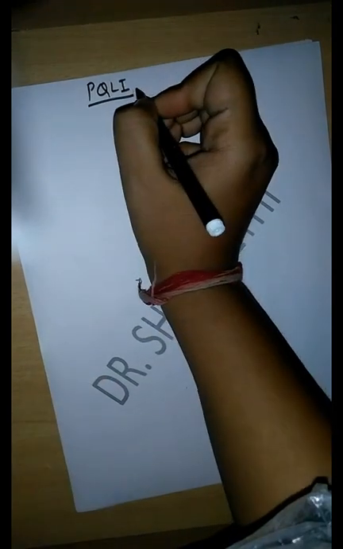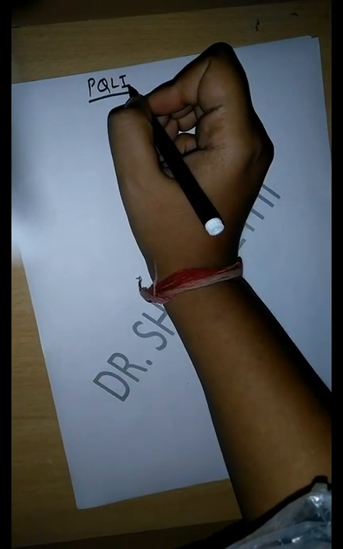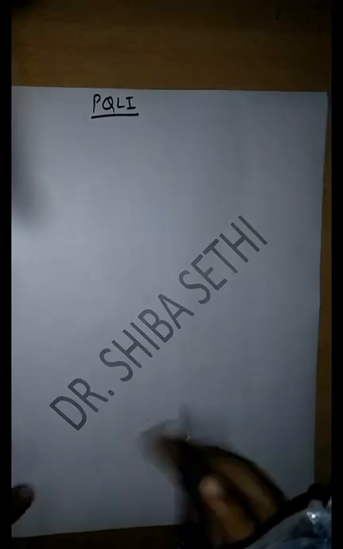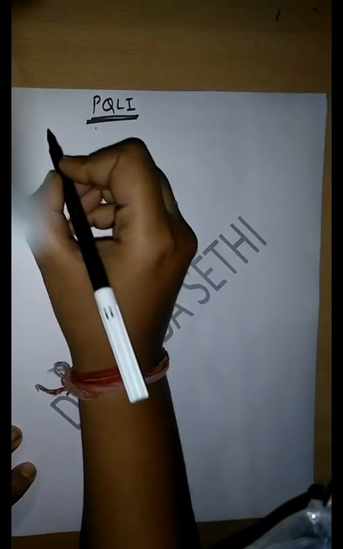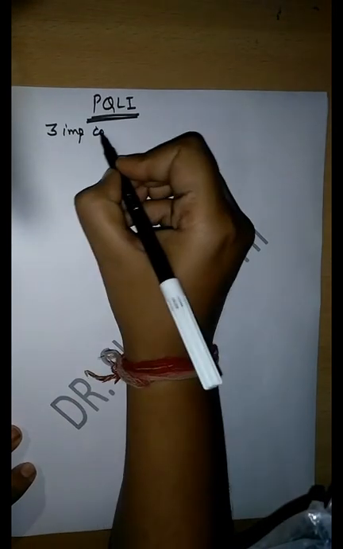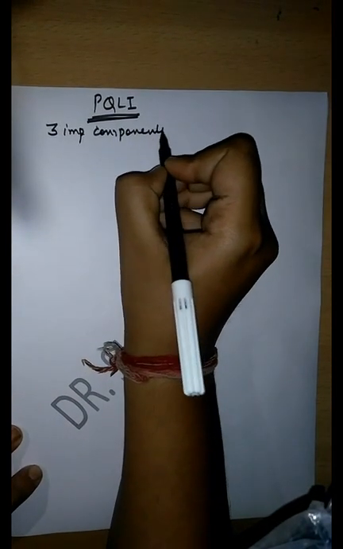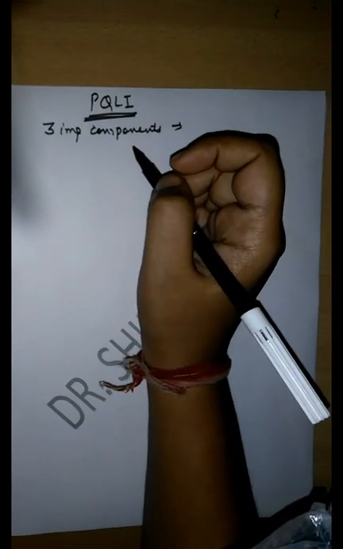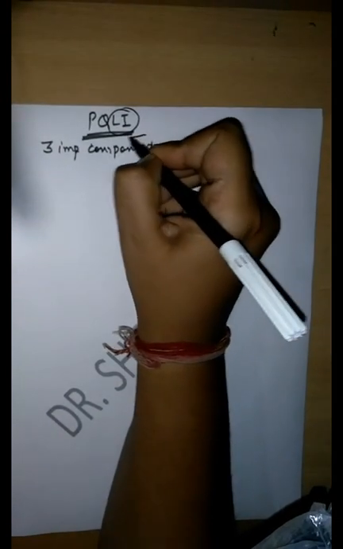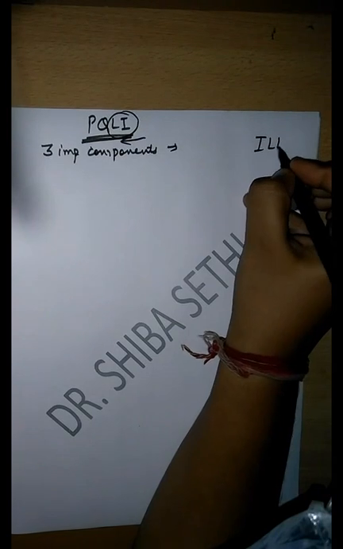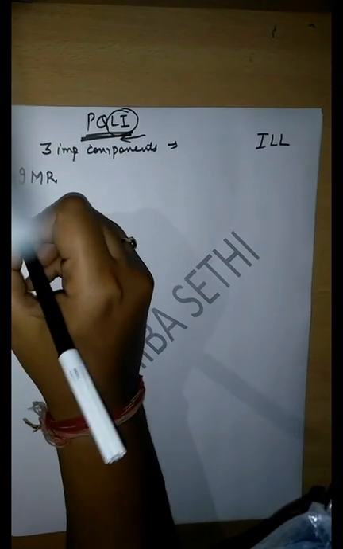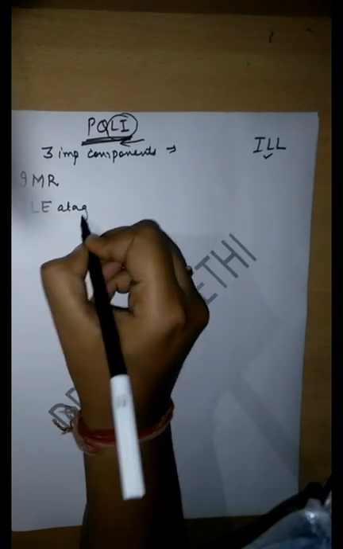The first one is PQLI. What is PQLI? PQLI refers to Physical Quality of Life Index. This PQLI is measured by three important components. Now, what are these three components? If you need a mnemonic to remember the components, you can see that it ends with Li, and if you see it in reverse order, it is L. So, three components include the infant mortality rate, the first one. The second is L, that is life expectancy at age 1.